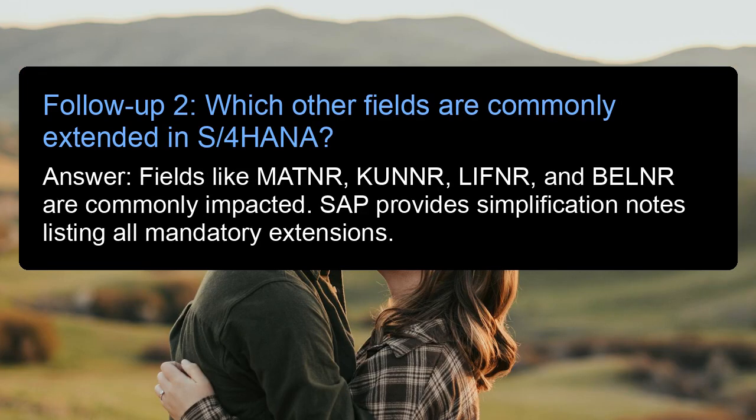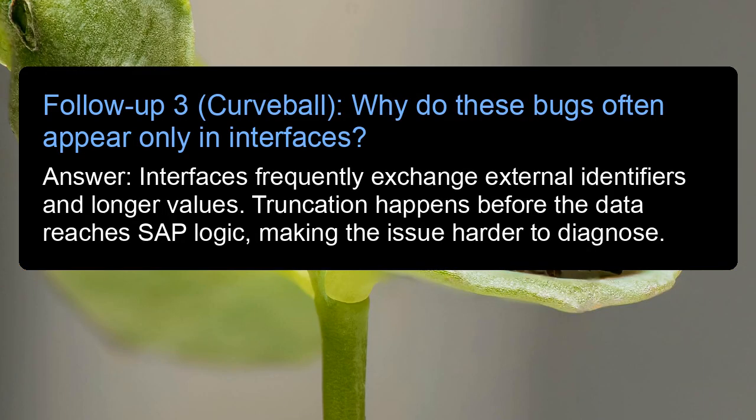Follow-up 2. Which other fields are commonly extended in S/4HANA? Answer: fields like MATNR, KUNNR, LIFNR, and BELNR are commonly impacted. SAP provides simplification notes listing all mandatory extensions. Follow-up 3, Curveball. Why do these bugs often appear only in interfaces?